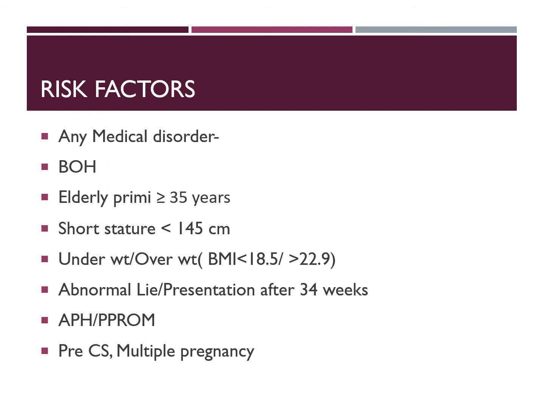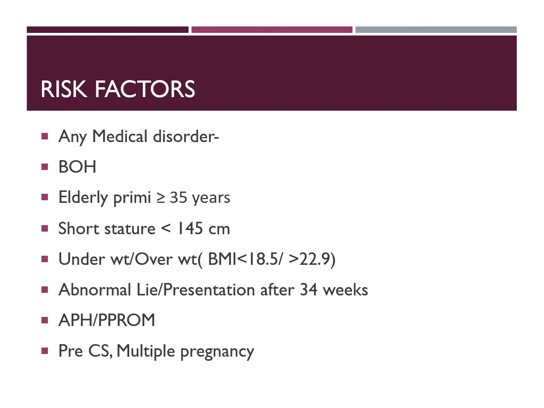This is the classification for Asian women according to Indian GDM guidelines. Then if there is an abnormal lie like a transverse lie, oblique lie, or any presentation other than cephalic with vertex as the presenting part, then it is considered to be a high risk pregnancy.